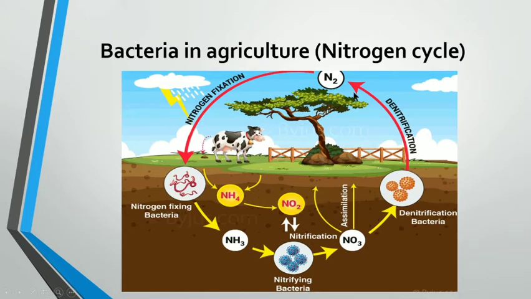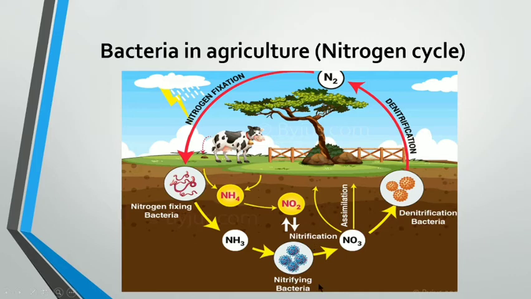Now the free nitrogen in the atmosphere is again fixed by the roots of the plant as well as the free living bacteria in the soil by the process of nitrogen fixation. Then after nitrogen fixation, this free nitrogen is converted into nitrogen compounds, and these are ammonium and ammonia. These are the nitrogen compounds, and these nitrogen compounds will again enter the nitrification process.